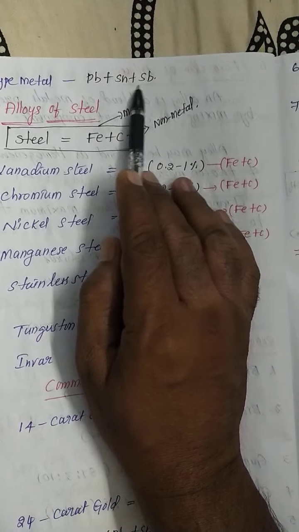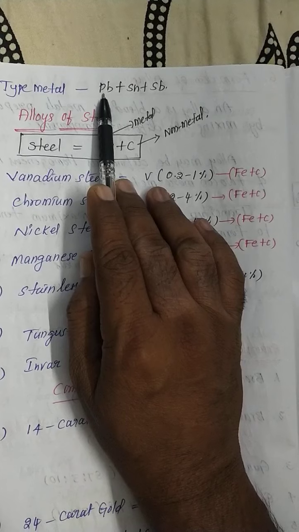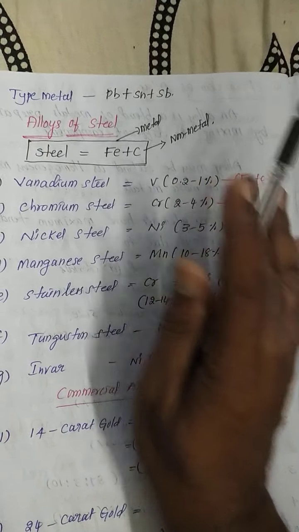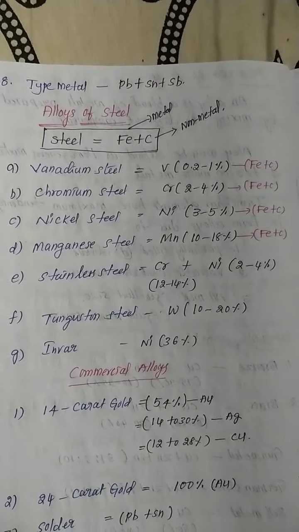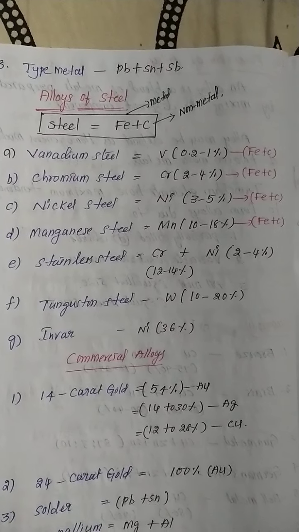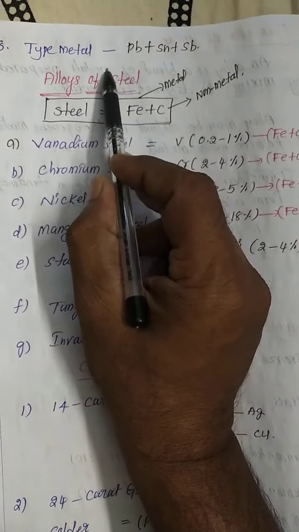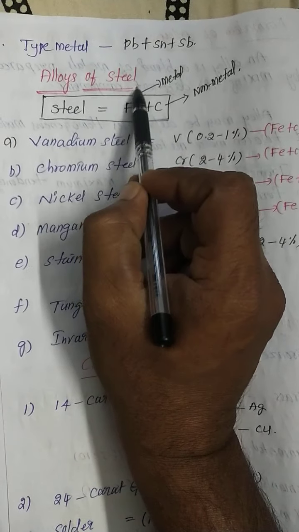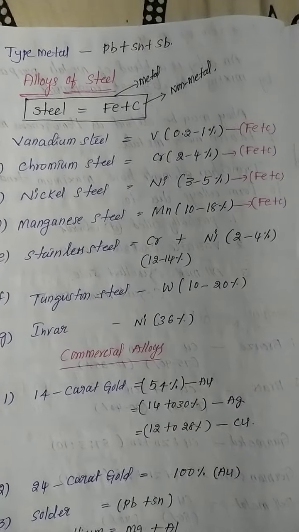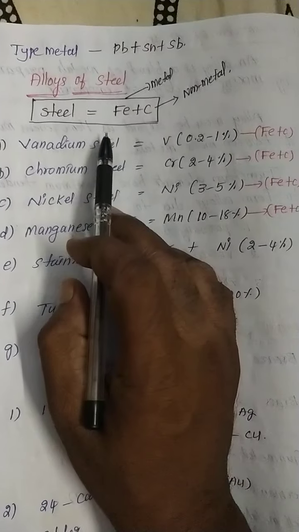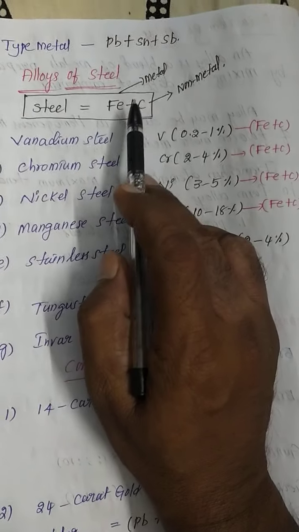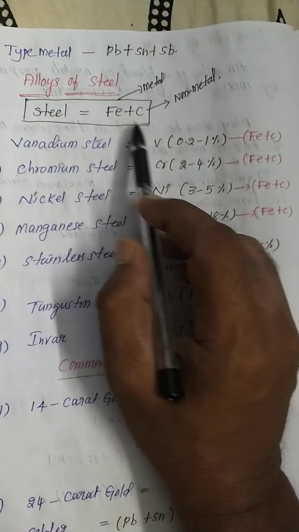Antimony, commonly named antimony. Lead, stannum and stibium. And here, my dear students, the most important commercial alloys, actually steel. Steel is the most important alloy in our day-to-day human life. So what is the combination of steel? Actually, listen, very, very important.